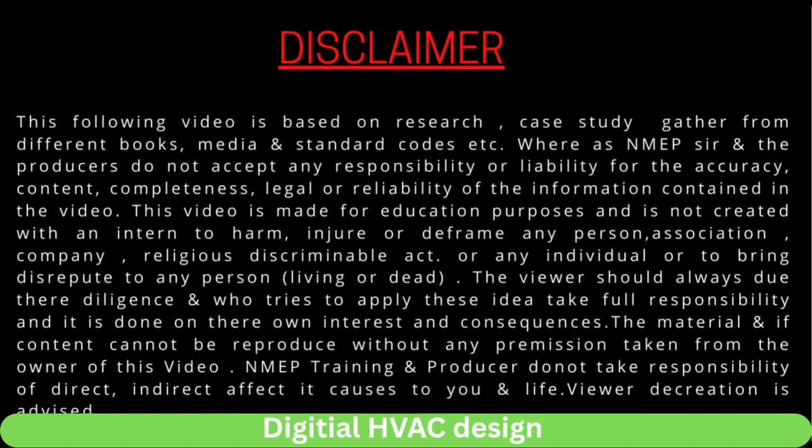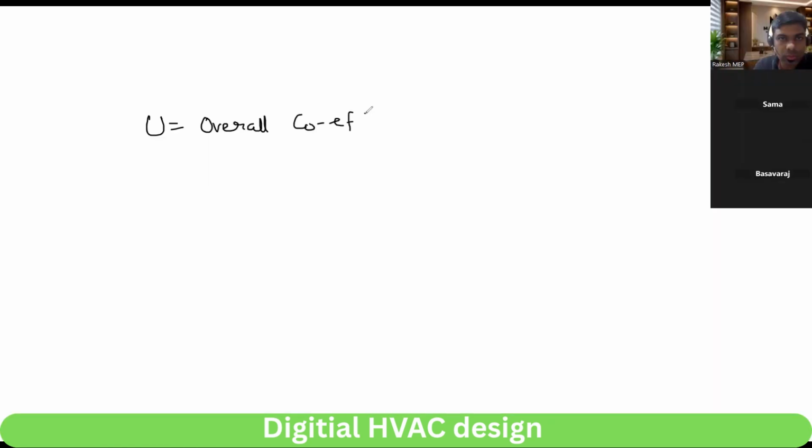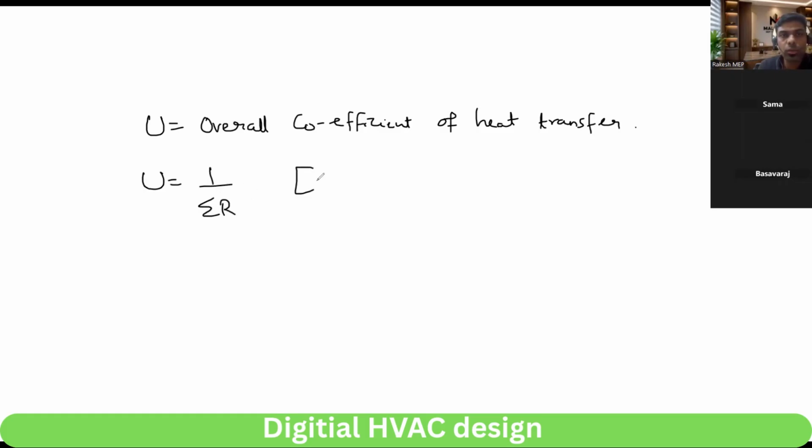Overall coefficient of heat transfer. So how will you find out U? U is equal to 1 by summation of R. So what is summation of R? Total heat resistance.